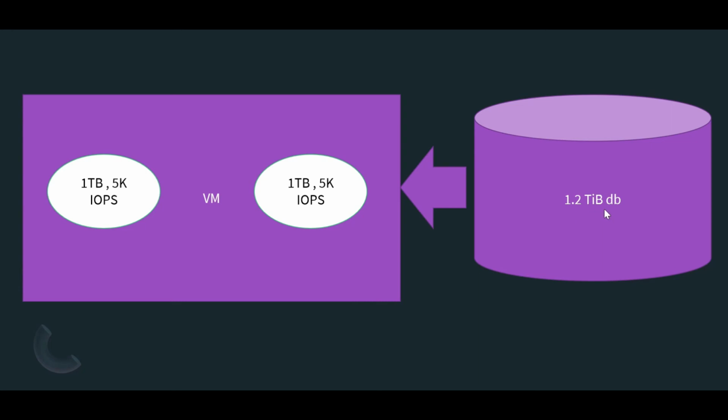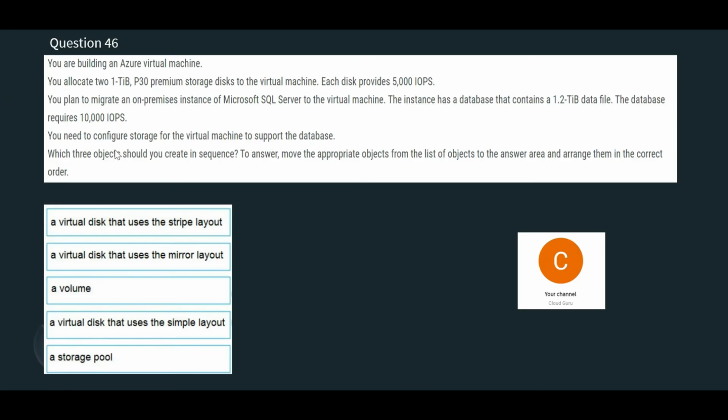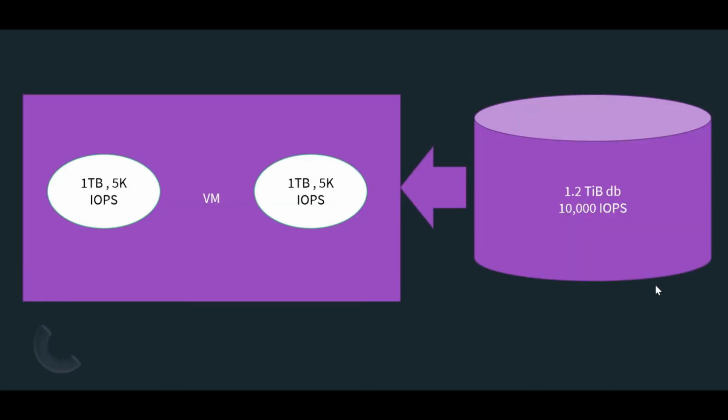So now, in order for this to fit, we will need both disks combined. The question says we need to configure the virtual machine to support the database. This database requires 10,000 IOPS, which is a combination of these two premium storage disks, 5k and 5k together. Whenever we need them together, we have to go for striping.